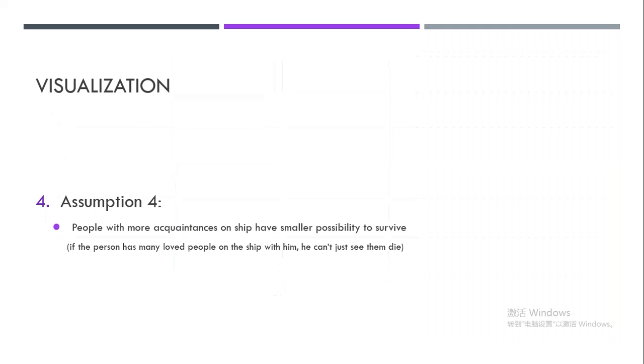The last assumption is related to people's emotion. If the person boarded the ship only on his own, with no friends or relatives, then he would probably just think of himself. But if the person has many loved ones on the ship with him, he can't just see them die. So in this case, people with more acquaintances on the ship have a smaller possibility to survive.